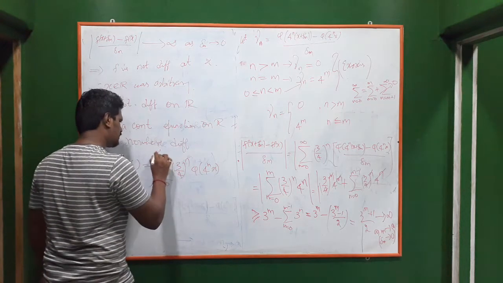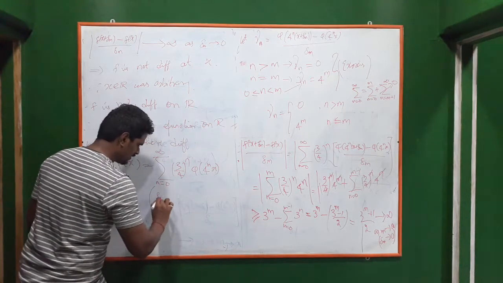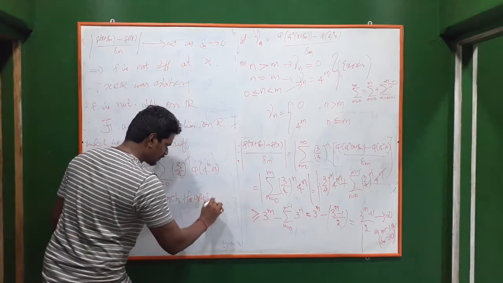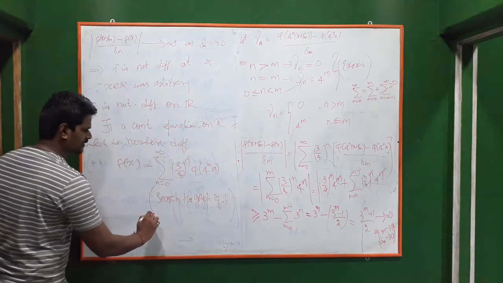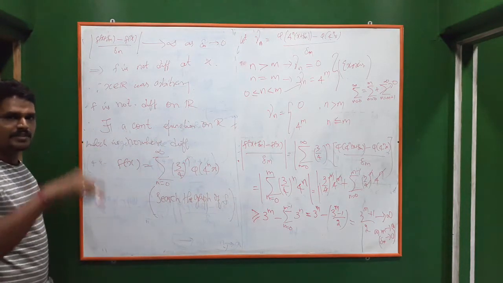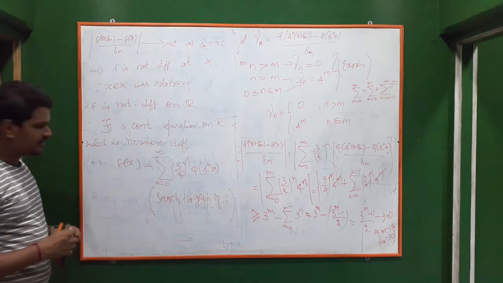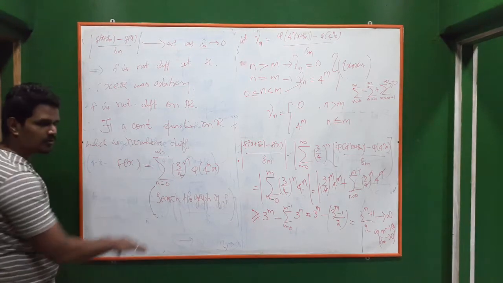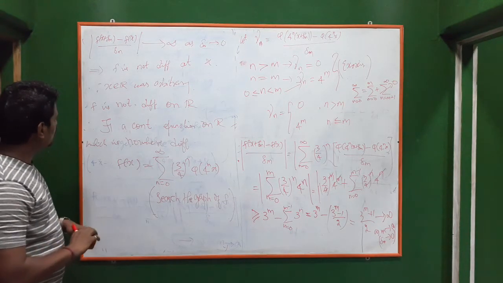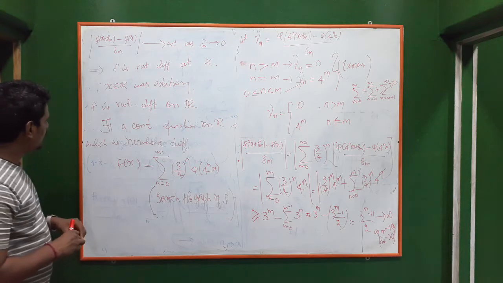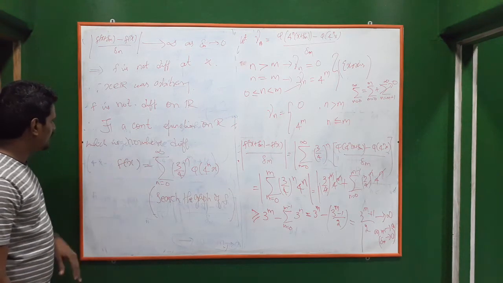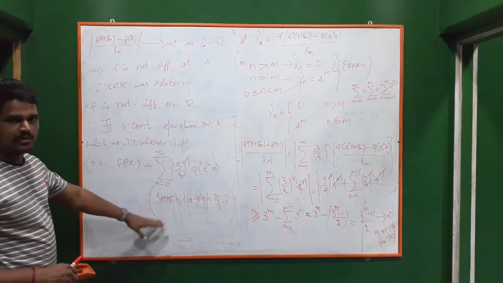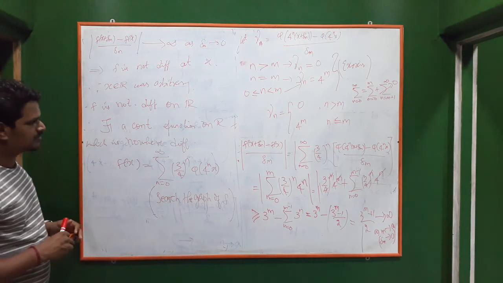Go and search the graph of this function. You can see sharp edges everywhere in the real life. So go and search what the graph of this function is, so that you can have an idea about this. So this is the example of a continuous function which is not differentiable anywhere. We have constructed this function and proved that it is continuous and nowhere differentiable. Okay, thank you.